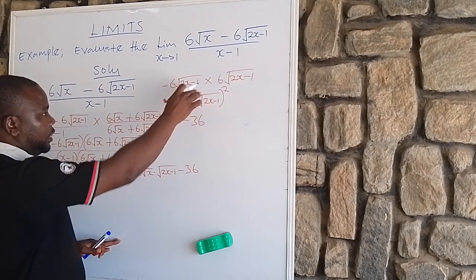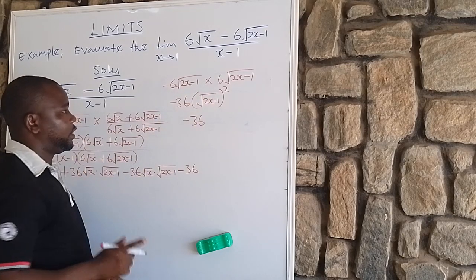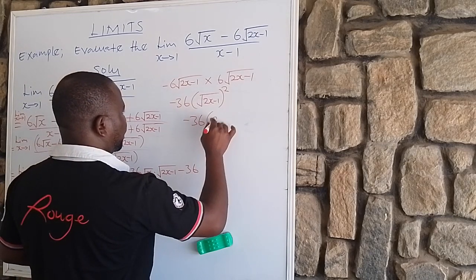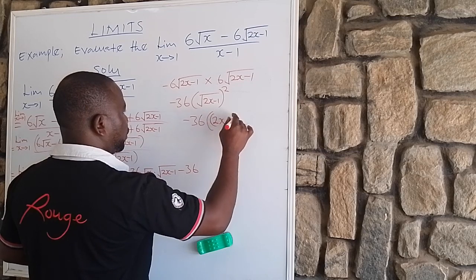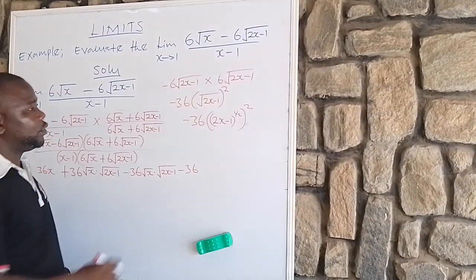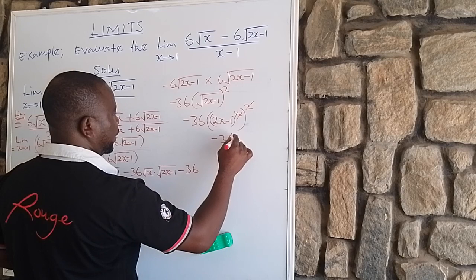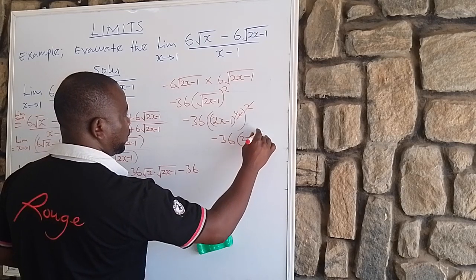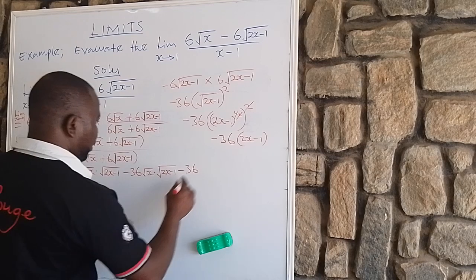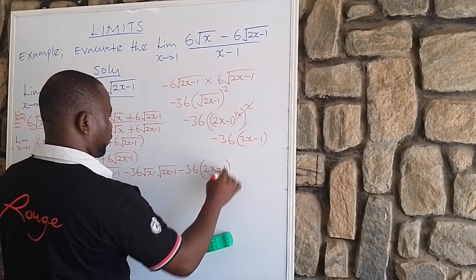I'm just breaking this down so that you know and understand it better. Is that clear? So here will now be, this is the same thing as 2x minus 1 raised to the power of 1 over 2. Can you see now? So it means this and this will cancel to give us minus 36 open bracket 2x minus 1, isn't it? Okay, so this is what we are going to have, open bracket 2x minus 1.